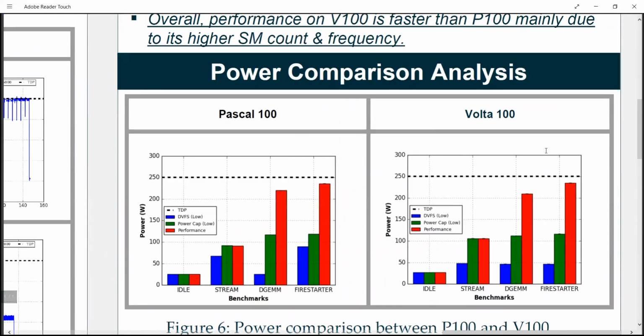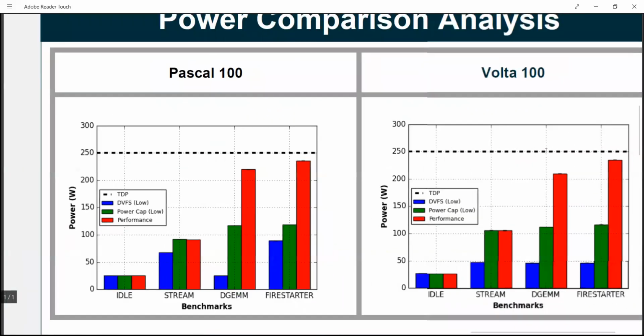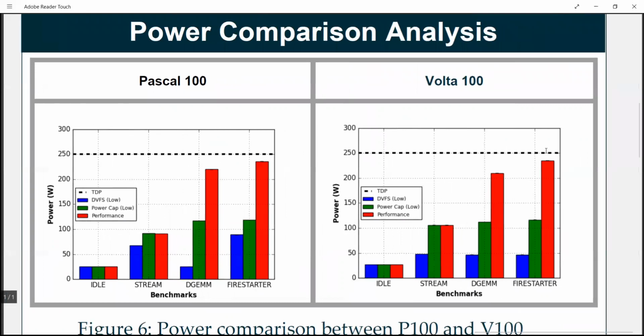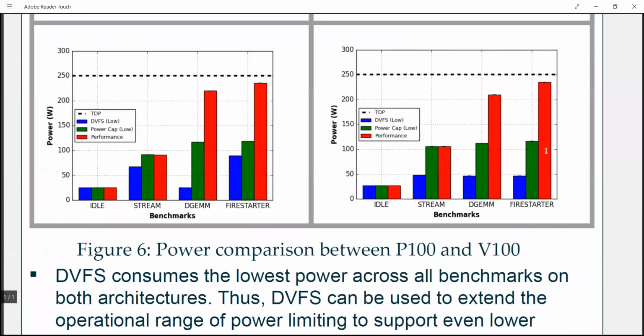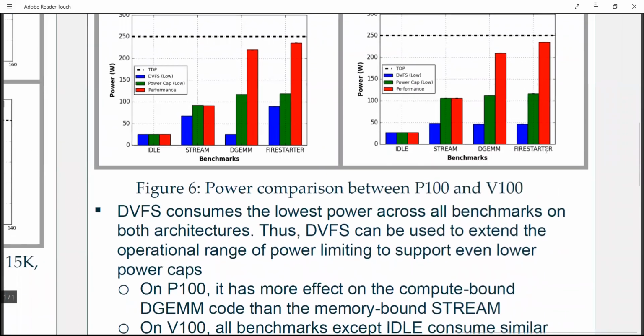Our last analysis shows the power consumption comparison. It compares the power consumption of all the benchmarks on both architectures with all the controls, with all the configurations. So our experiment shows that DVFS consumes the lowest power across all benchmarks on both architectures.